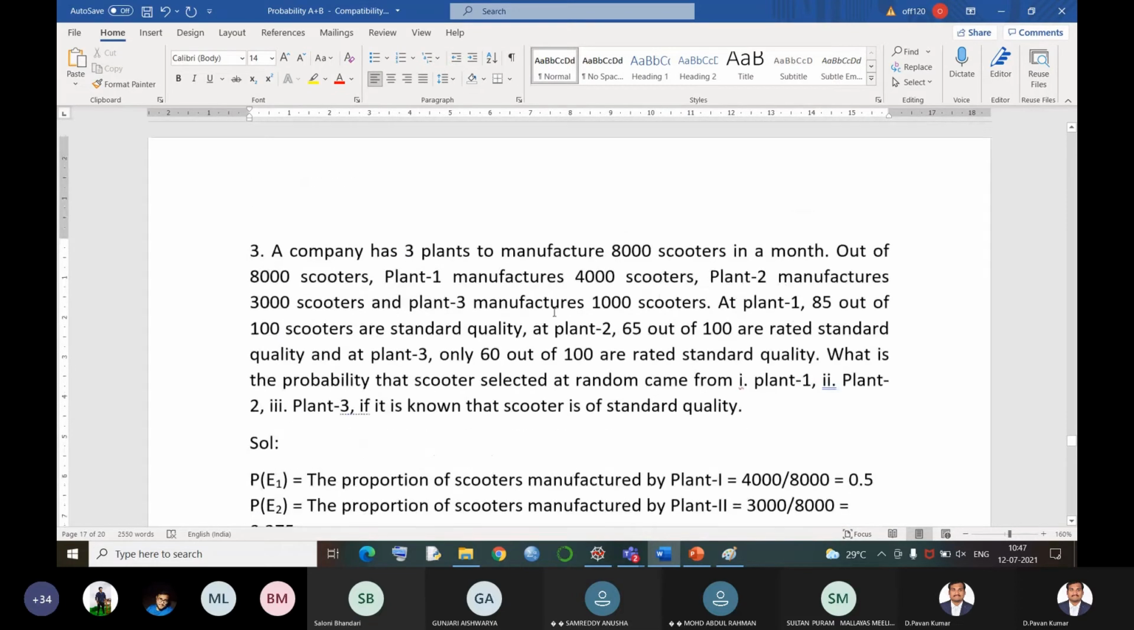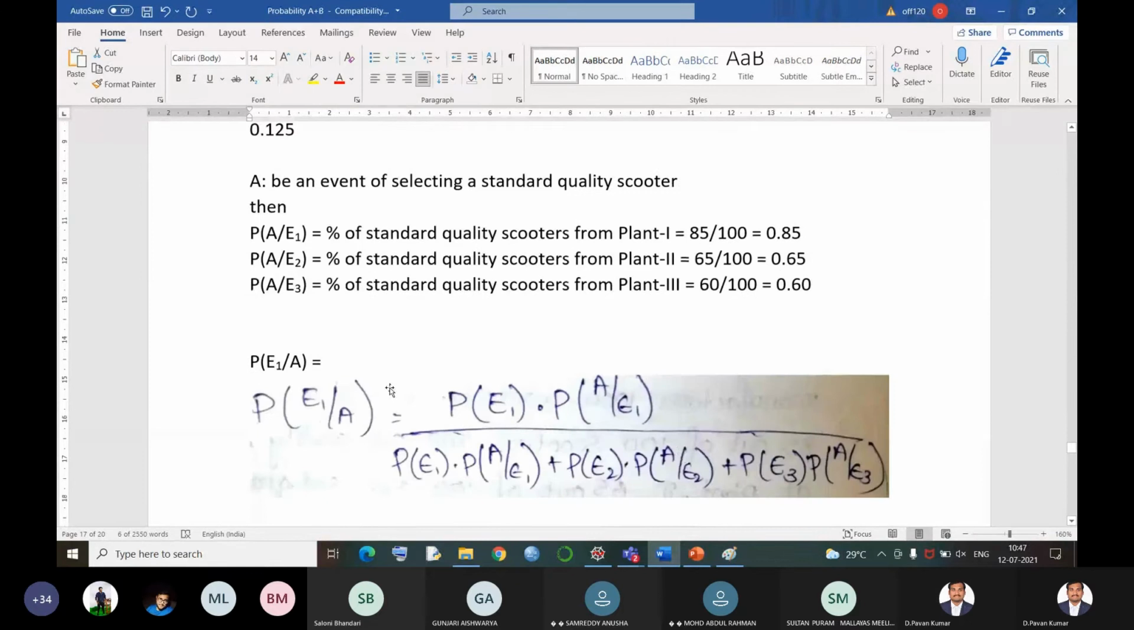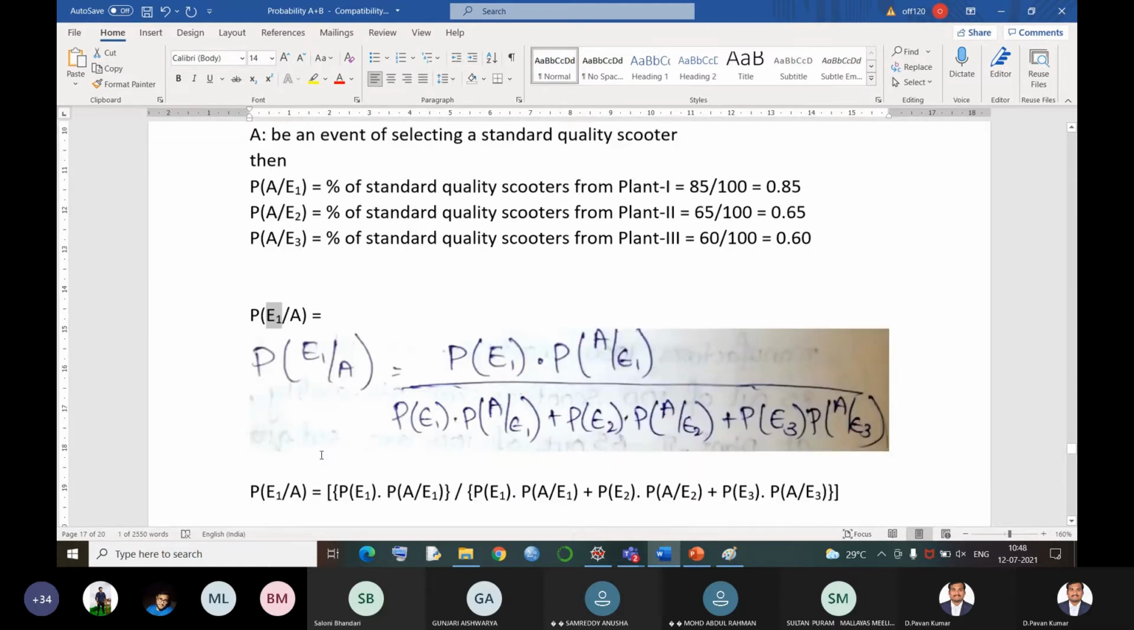That means whatever the values which are given in our question, we have made them into standardized points now. Based on it, what are they asking us to find out? What is the probability that the scooter selected at random came from plant 1 and the scooter is known to be a standard quality scooter? Now check out the question. If a scooter is found to be a standard quality, what is the probability that it is from plant 1? Here we go.